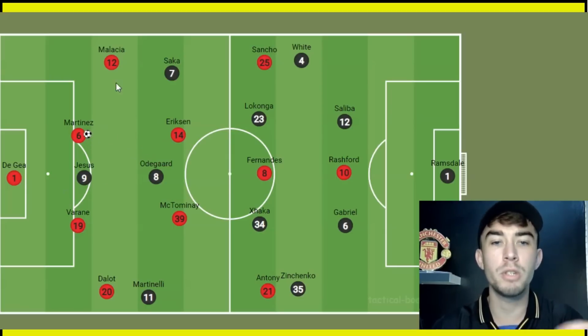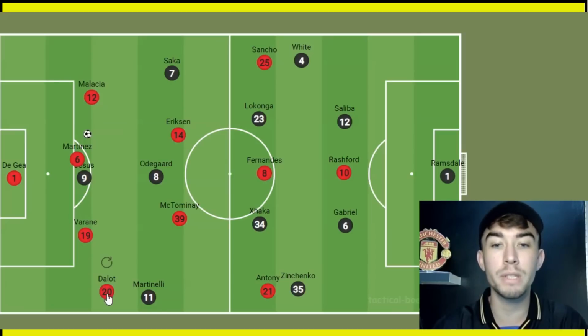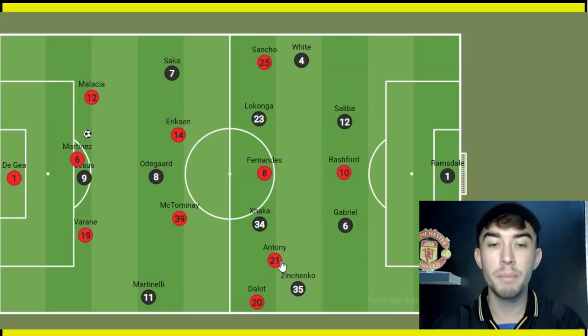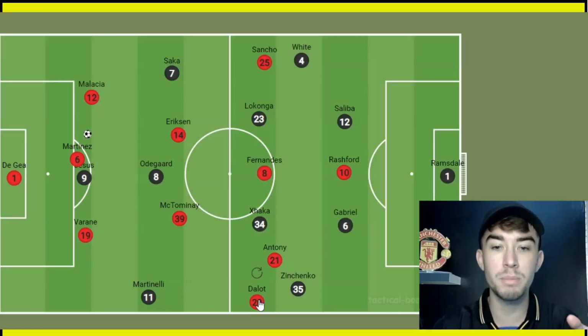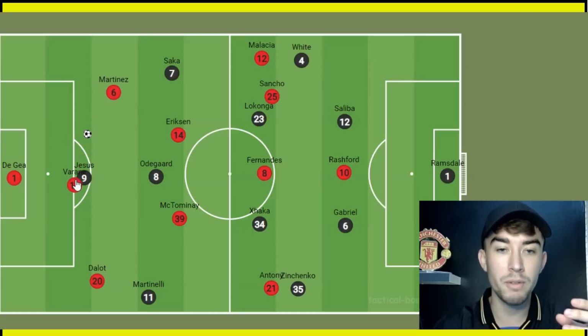And when this was the situation, United often built possession with a back three. And the way that this would work was one of the fullbacks would drop in, the centre-backs would shift across, and we've got a back three, and the fullback on the other side would push up wider and higher, allowing the winger to then come inside. But that could happen down either side of the pitch, so at times it was Dalot pushing forward with Malacia tucking in, and then at other times Dalot would be deeper, Sancho would come in on this side, Malacia would push up and round, and then again we've got our back three here.